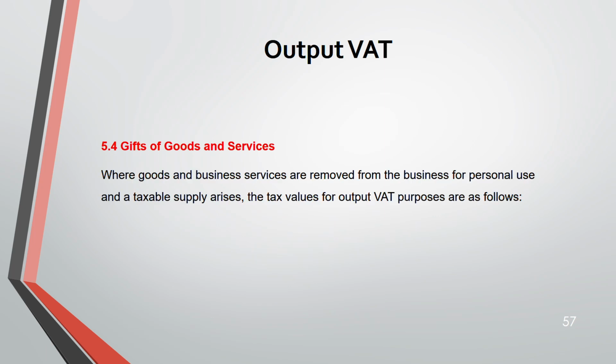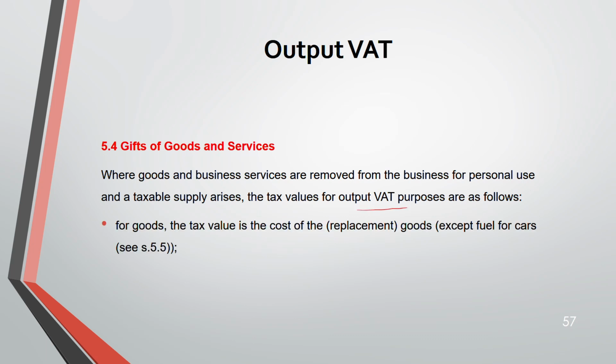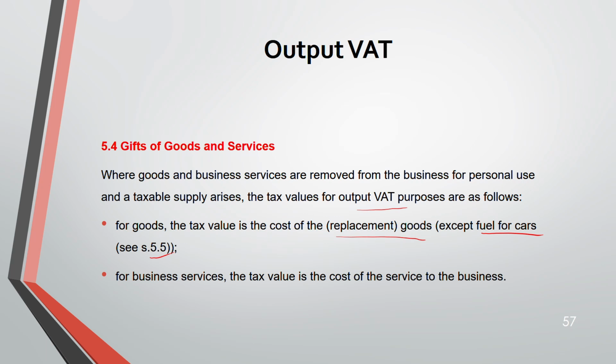Next, where goods and services are removed from the business for personal use and taxable supply arises, the tax values for output VAT are as follows. For goods, the tax value is the cost of the replacement good, because you are removing something for your personal use. Except if it's fuel for a car, this we'll see in the next section, then it's different. And for services, the tax value is the cost of the service to the business.